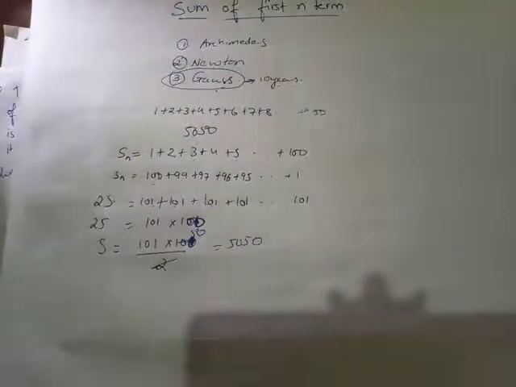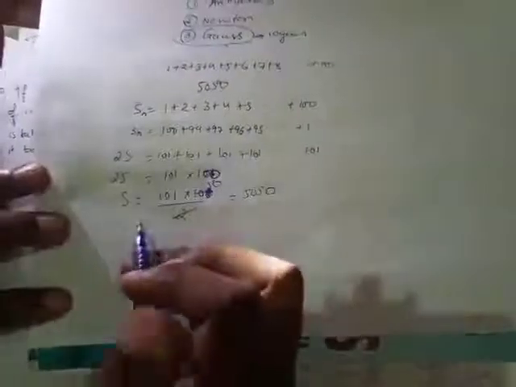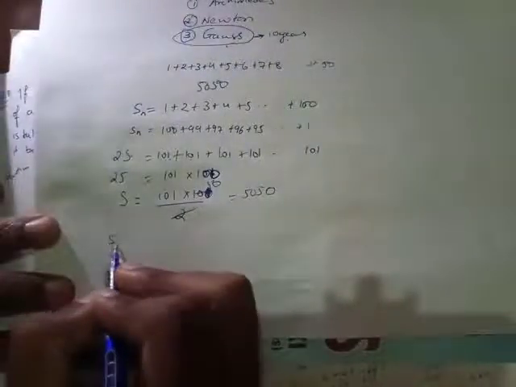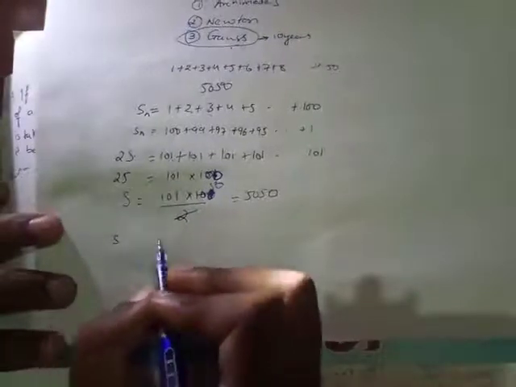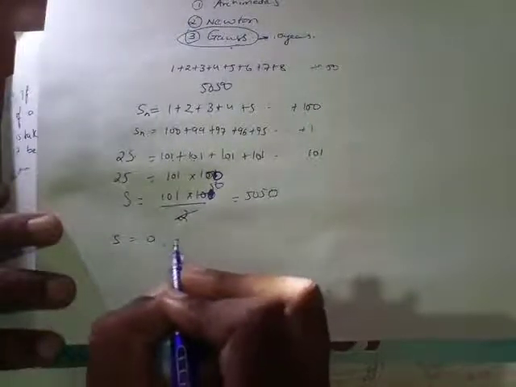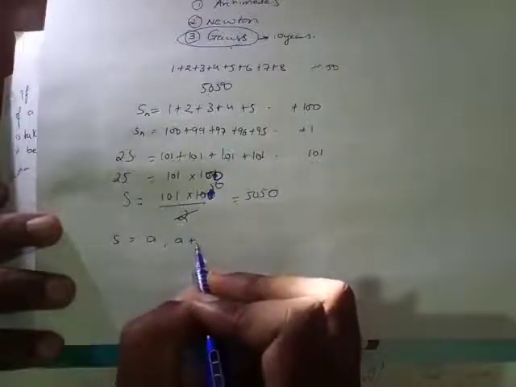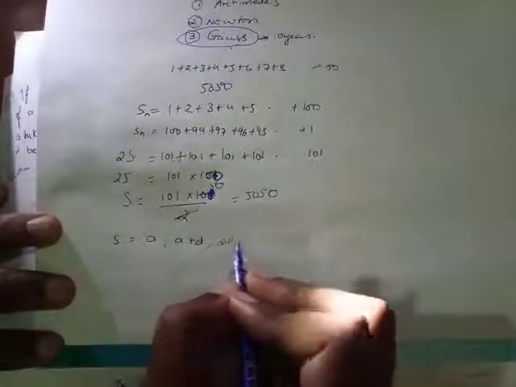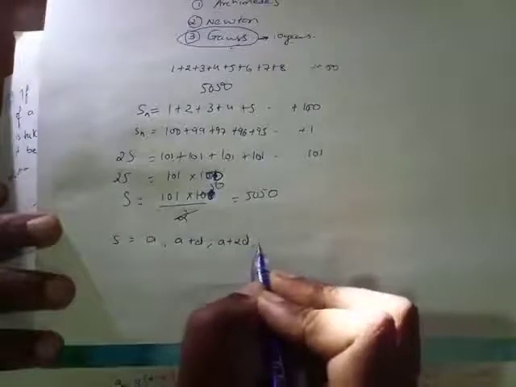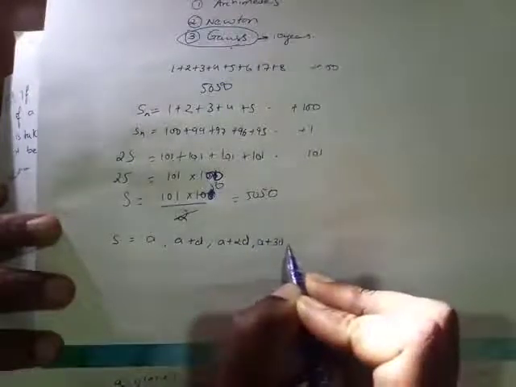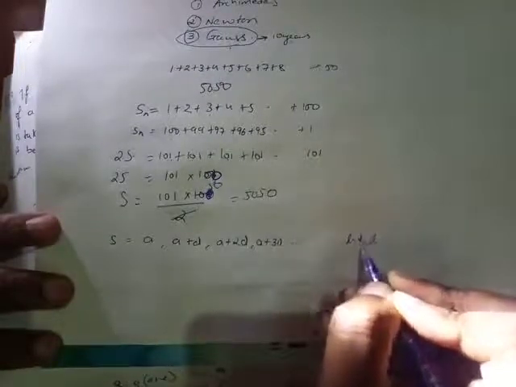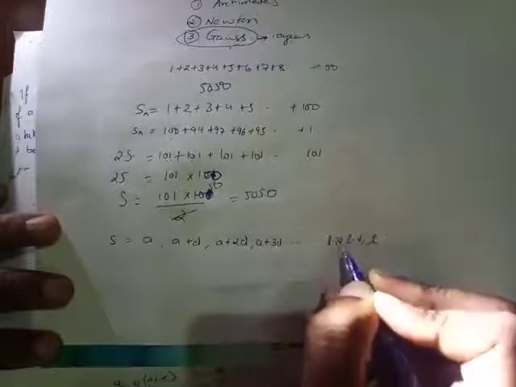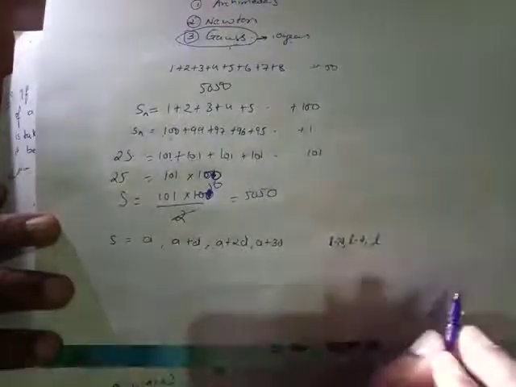Now we are going to generate a formula out of it. For example, let's say I have a sequence or an AP, and I have to find the sum of all the terms. Let's say the AP that I have is a, a plus d, a plus 2d, a plus 3d. That's how an AP looks. And so on, the last term is l, the one before it is l minus d, and before that is l minus 2d. Right, so this is what I have.